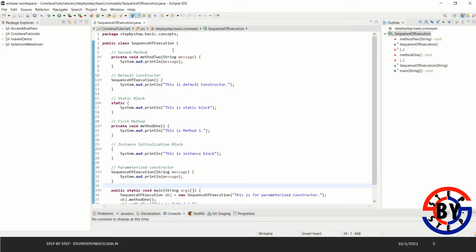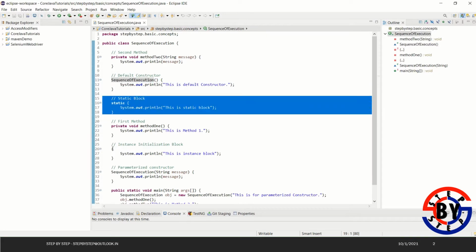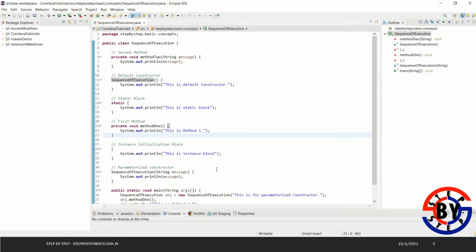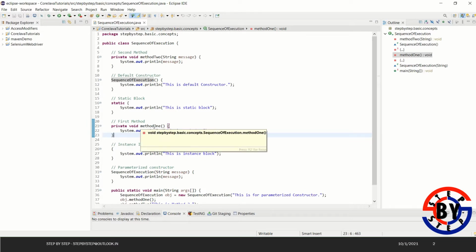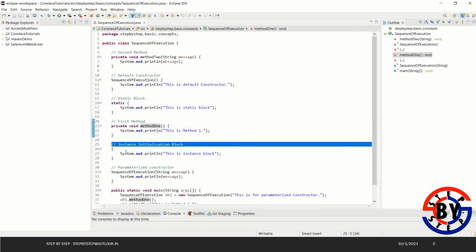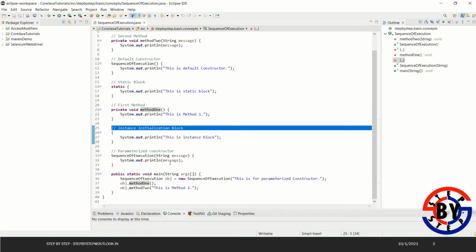I have already created a class named SequenceOfExecution, and I have added two methods and two constructors, a default constructor and a parameterized constructor. Then I have added one static block, and one instance initialization block as well. I have intentionally kept those randomly: first a method, then the default constructor, then the static block, then the second method, then the instance initialization block, and then the parameterized constructor.